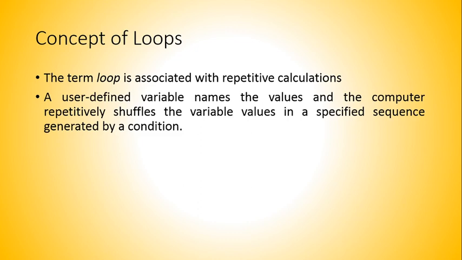For example, a user might like to find the square root of the first 10 integers. To perform this calculation, the user needs to run the square root function on the list of the first 10 integers, which can be generated by the range function. The list of integers can be stored in a variable, and this variable can be put into a loop to perform the operation to find the square root of each member of the list one by one. So this is just a simple explanation of what the loop actually means.